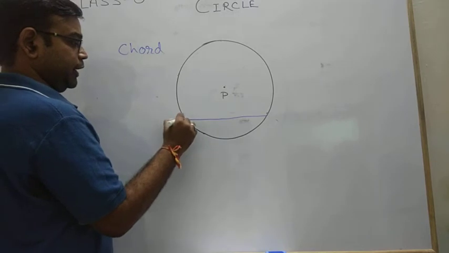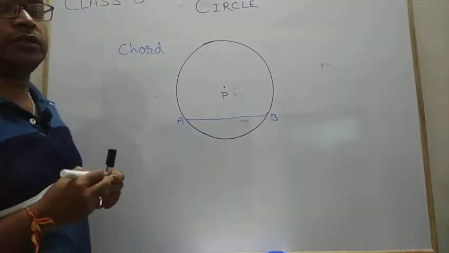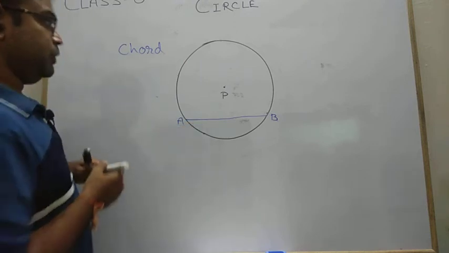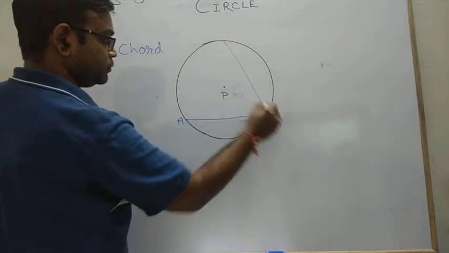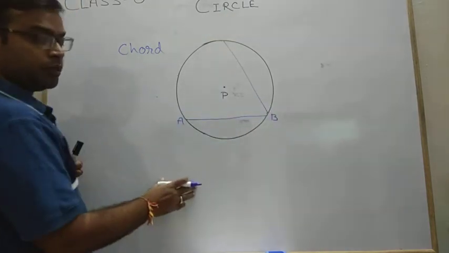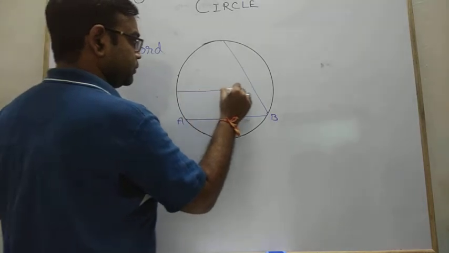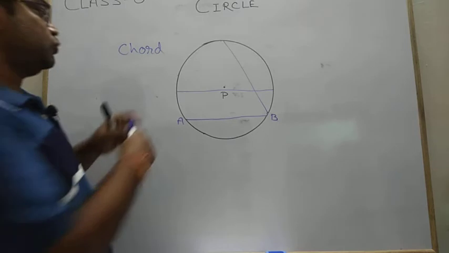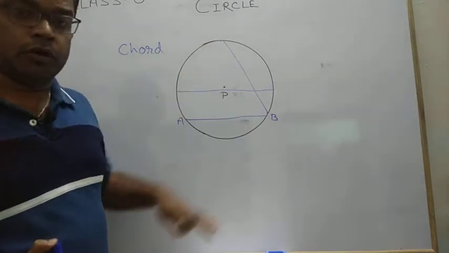Suppose this is your line AB. Such a line is known as a chord of a circle. So AB is a chord. A chord need not look like this; it may look like this one. Suppose it's some other points, this is also a chord. A line which joins 2 points of the boundary of the circle is known as a chord.